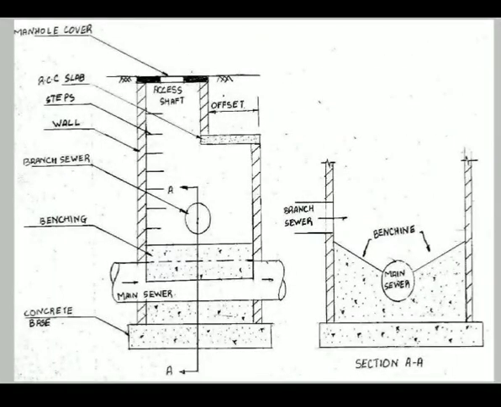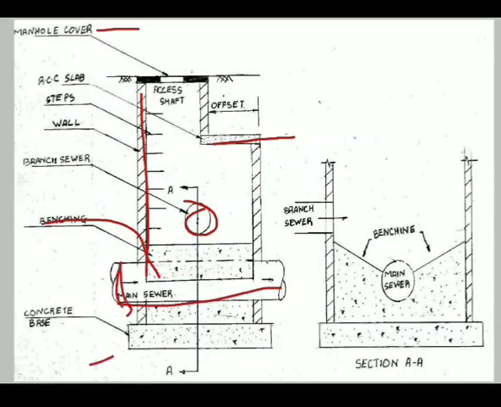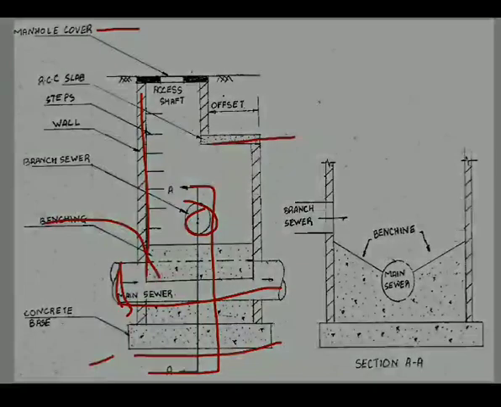This is a schematic diagram of a deep manhole. This is the manhole cover, RCC slab, wall, this is the masonry brick wall, branch sewer, benching, main sewer, concrete base, and this is a section about AA. So this is a schematic diagram of a deep manhole.